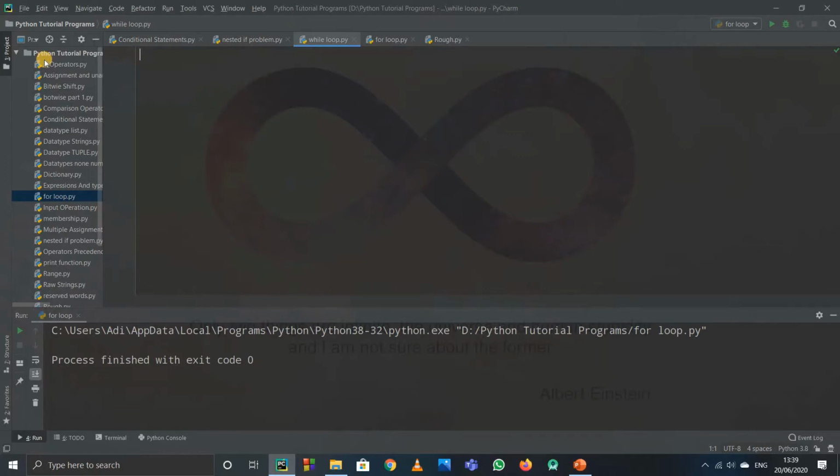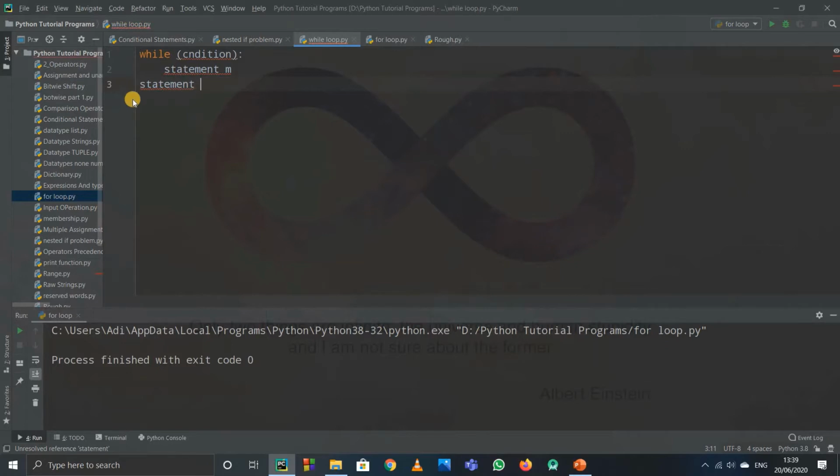For while loops, we write while, and after that we write the condition over here. This is basically the syntax. After the condition, we write the statement that we want to execute m number of times. And after that, we write the statement that is outside the indentation.